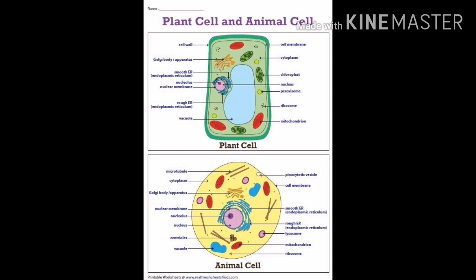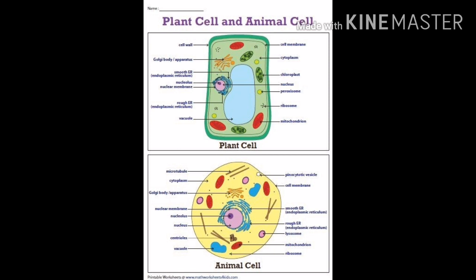There are so many functions of cells, because the cell is an autoregulatory system. Autoregulatory system means it can do its work by itself. There are so many organelles in the body which carry out different functions. For example, mitochondria is called the powerhouse of the cell. It produces energy in the form of ATP. The nucleus contains the hereditary material, the genetic material which carries the information and transfers it from one generation to another generation.